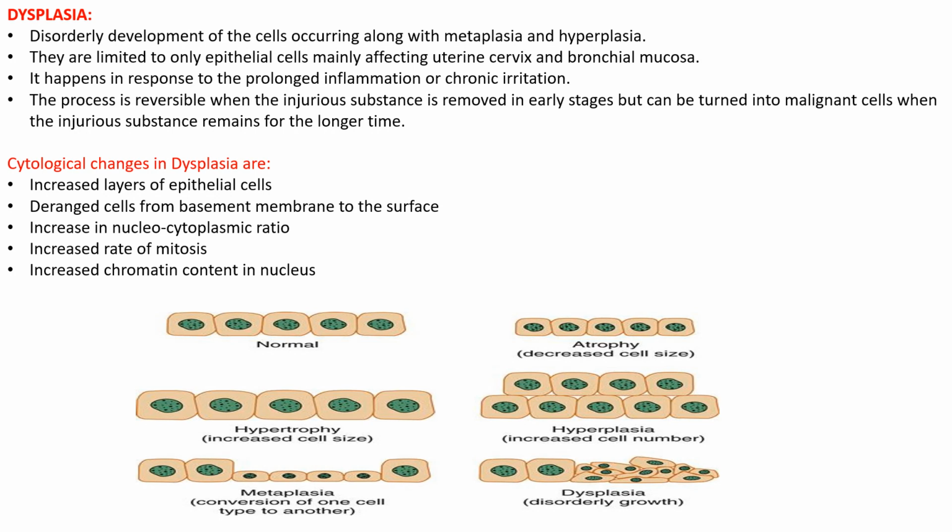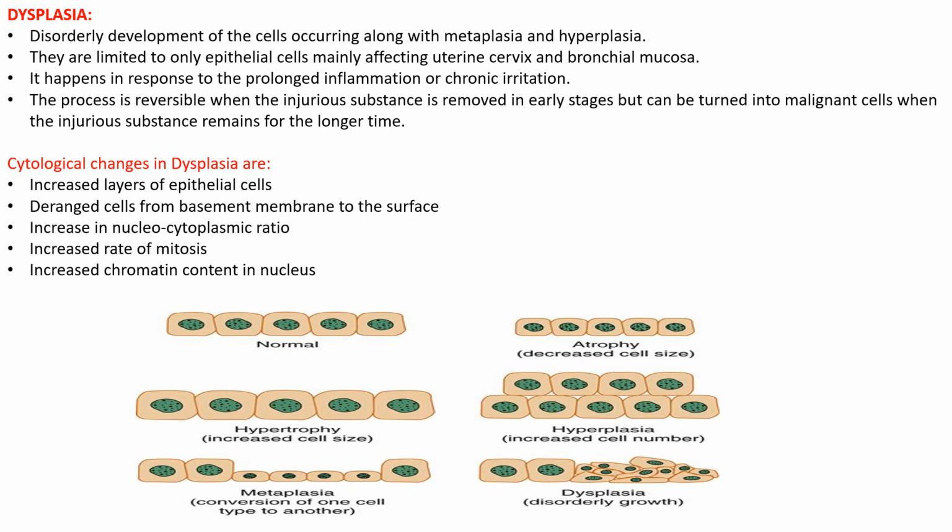So the process can be reversible if the injurious stimulus is removed at the early stages. If it is not removed at the early stages, it can turn into malignant cancer. It mainly happens in response to chronic irritation and inflammation, so inflammation and chronic irritation can lead to this condition.